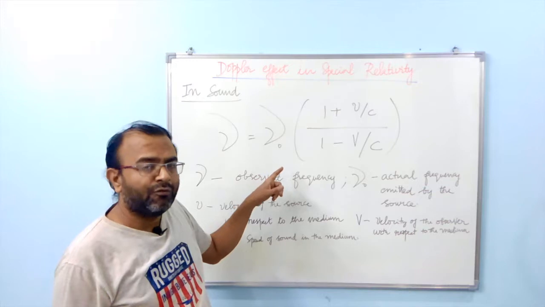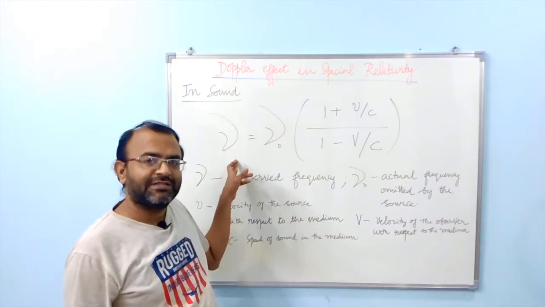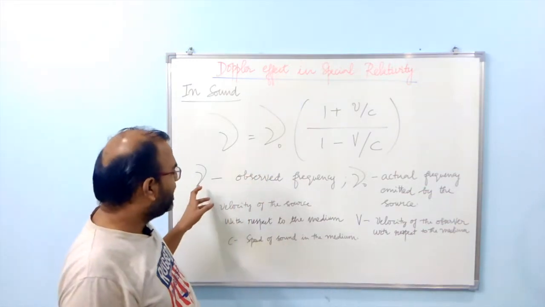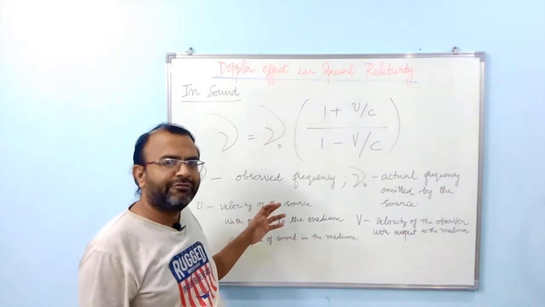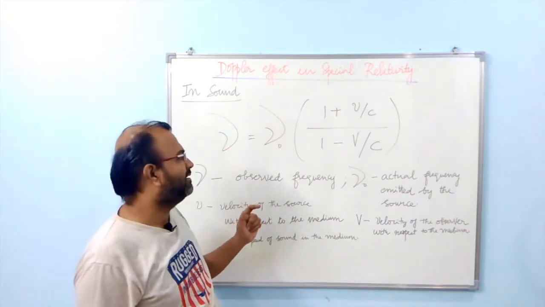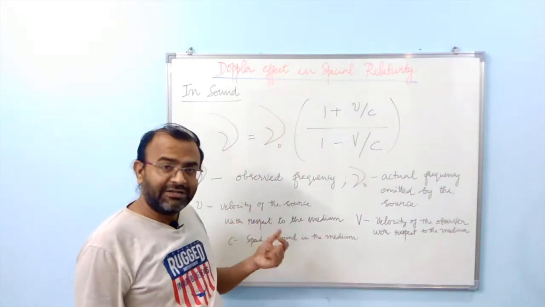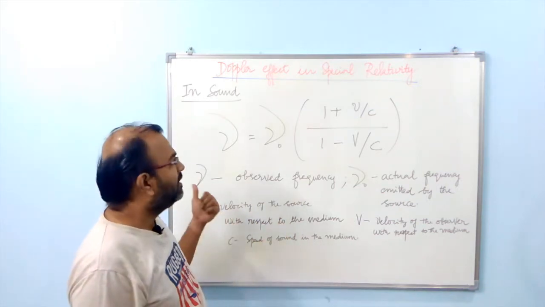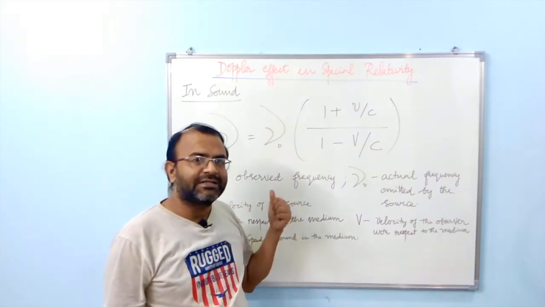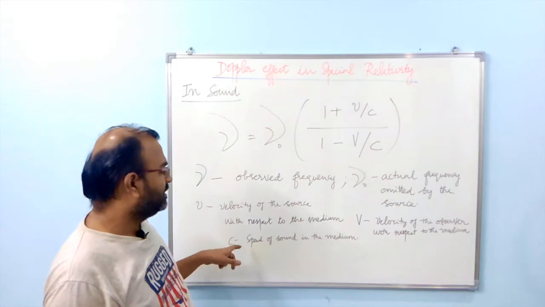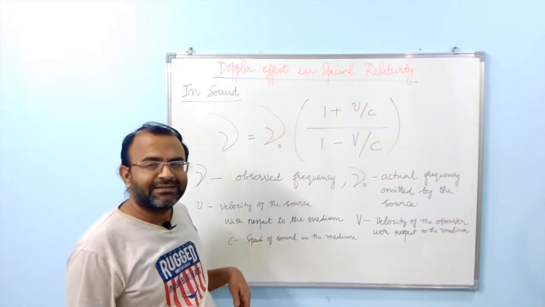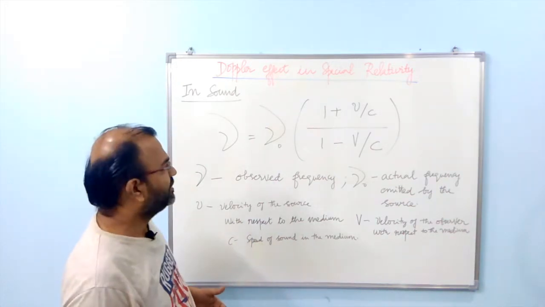And if both of them move, you will get a different value for the frequency. So the individual motion of the source, the observer, and the relative motion as well, all three are important in the case of sound, because sound requires a material medium for propagation.